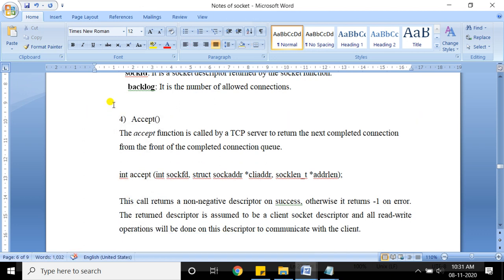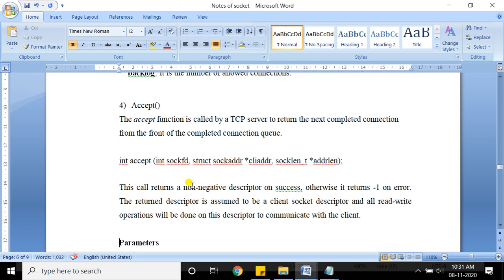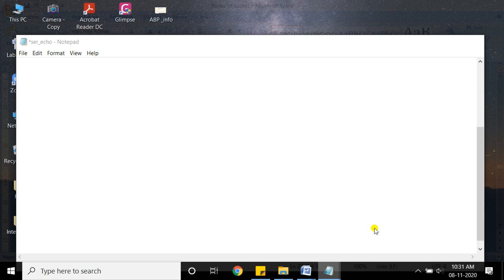Yeah, and then you can see that the syntax of this is again the same, like a little bit about the bind system call. So it has three parameters. First is the socket descriptor. Second is the address to the structure. Okay, and the third is the length of that structure. That is what the three parameters to the accept system call. Let me show you the demo.